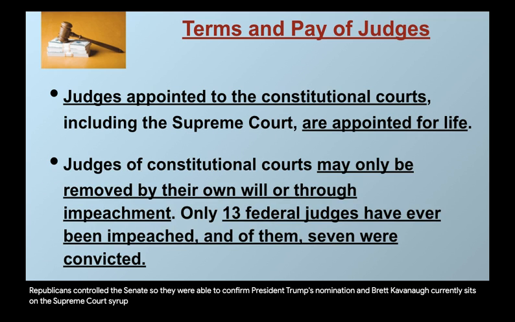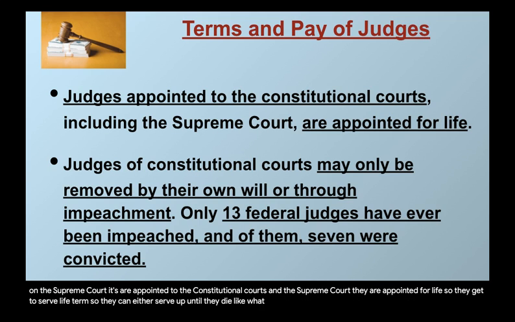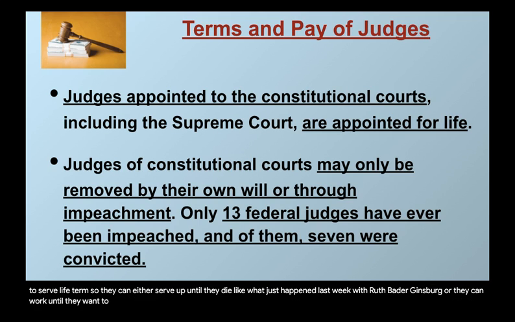Judges are appointed to the constitutional courts and the Supreme Court for life, so they get to serve life terms. They can either serve up until they die, like what just happened last week with Ruth Bader Ginsburg, or they can work until they want to retire. If they choose to retire at a younger age before they die, they can do that as well.